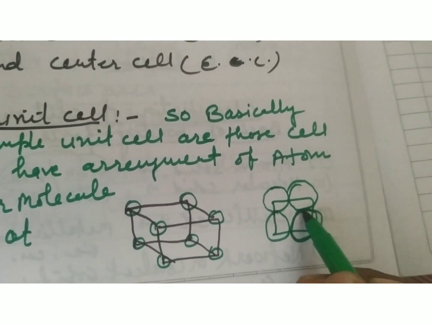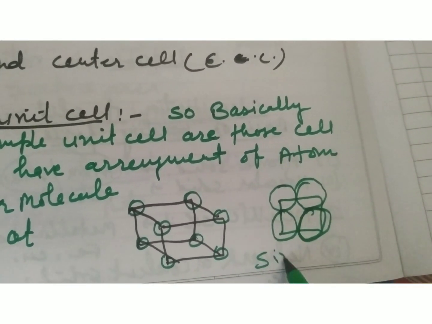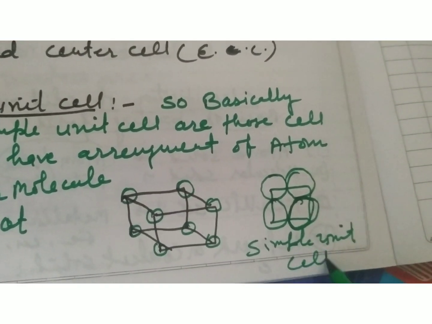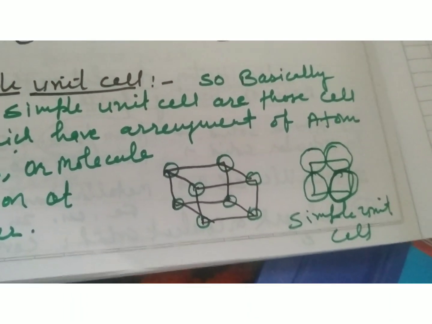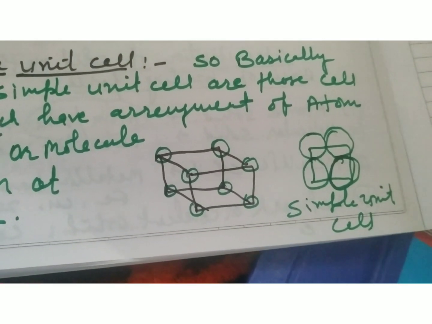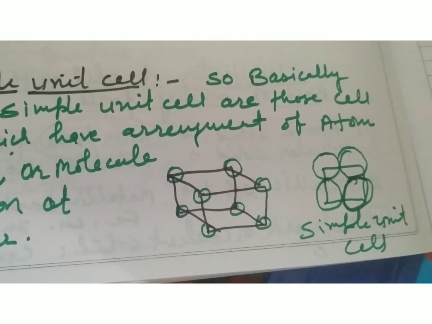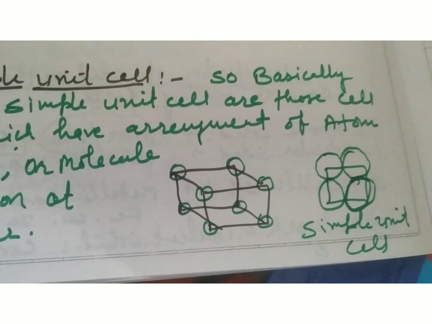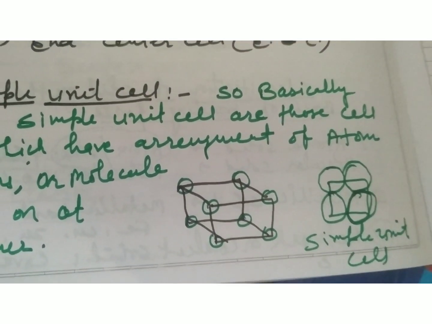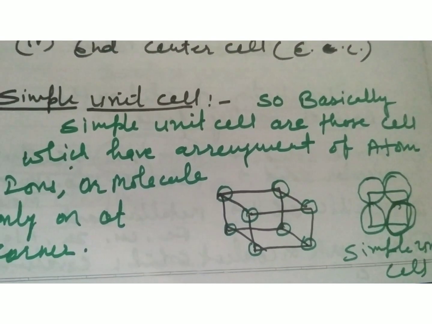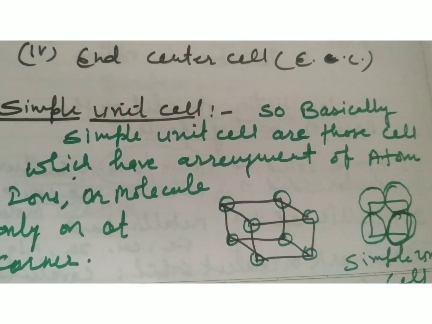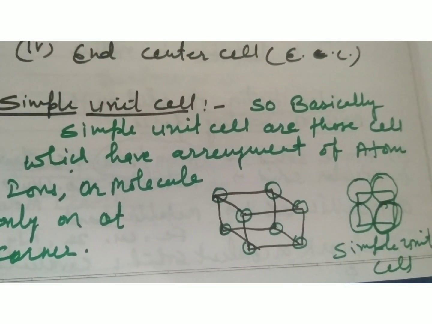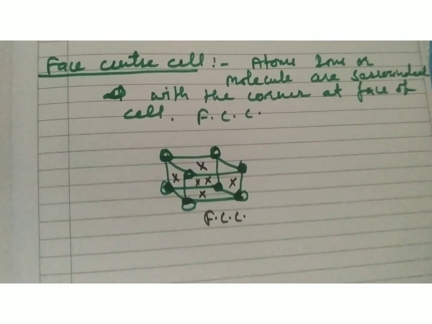This type of cell is known as a simple unit cell. When atoms, molecules or ions are located only at the corners, then this type of unit cell is a simple or primitive unit cell. Clear? Okay, let's discuss what is a body centered cell.